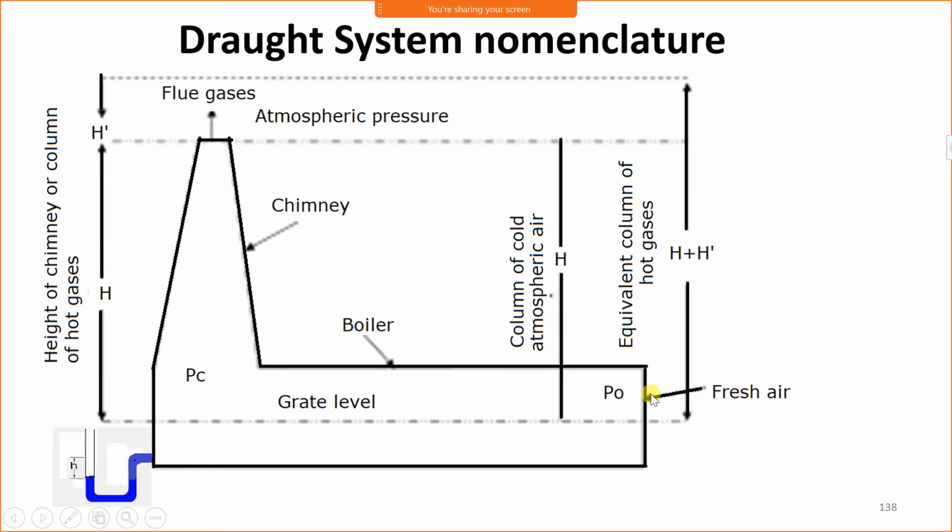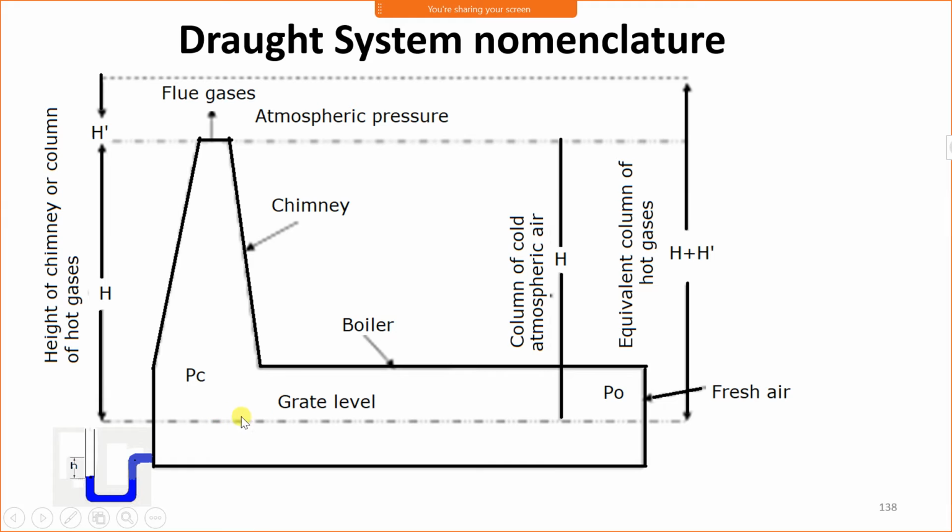Now fresh air is supplied to the boiler. Fresh air is supplied to the furnace here. The pressure of the fresh air supplied is atmospheric pressure, which is represented by P0, and Pc is the pressure of the flue gases inside the chimney. Obviously, pressure of the flue gas inside the chimney is lower than the atmospheric pressure. Therefore, atmospheric air can enter the furnace.